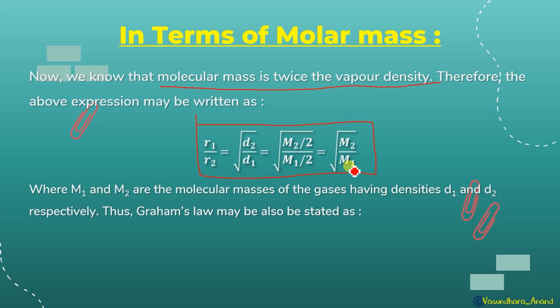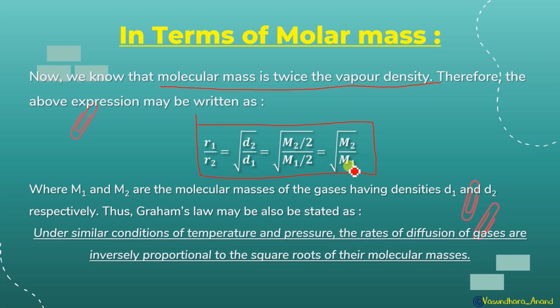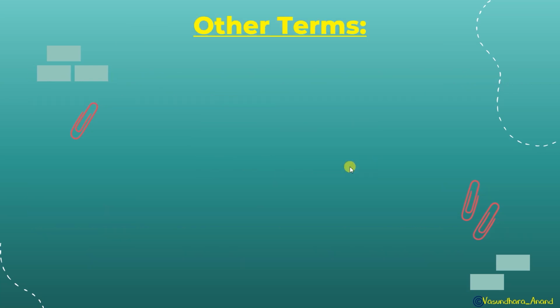Thus, Graham's law may also be stated as: under similar conditions of temperature and pressure, the rates of diffusion of gases are inversely proportional to the square root of their molecular mass. As I said, the actual Graham's law is the density and rate relationship. We derived this relationship and can state it like this also, but whenever it comes to the definition part, you are supposed to write density only. Some other terms are there.